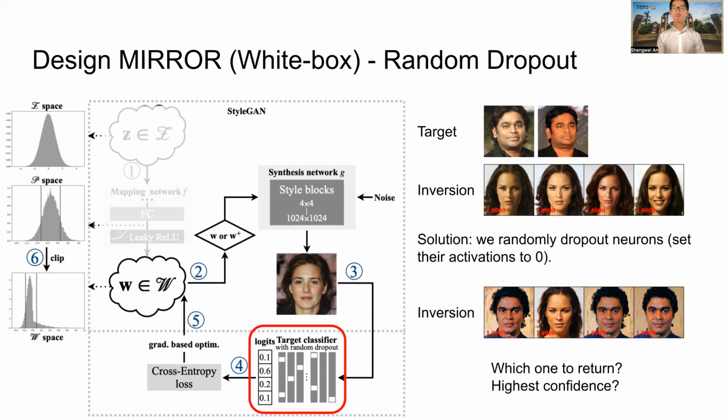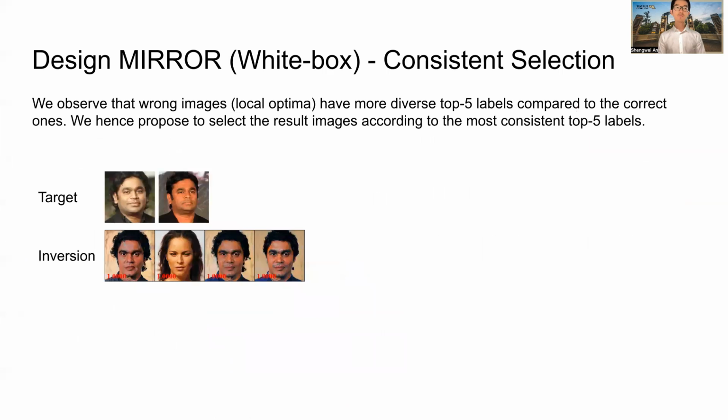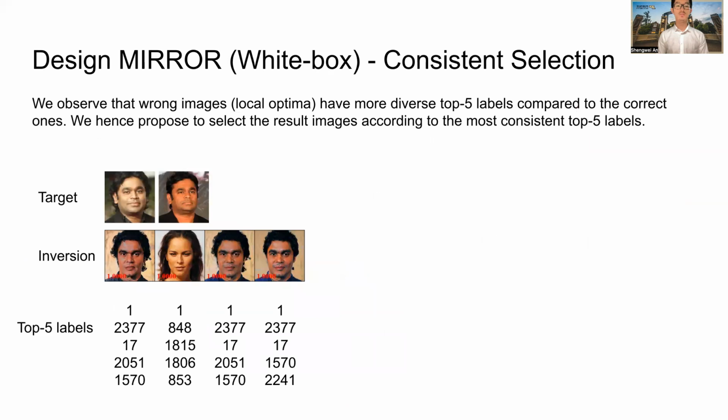How shall we decide which one to return? Confidences alone cannot distinguish the correct and wrong images. We observe that the wrong images have more diverse top 5 labels compared to the correct ones. We hence propose to select the result images according to the most consistent top 5 labels. Here we list the top 5 labels predicted by the subject model. We can see the first and third images have the most consistent labels, and we randomly return one of them.